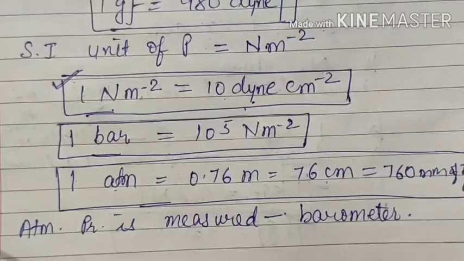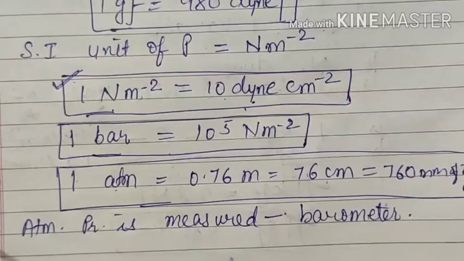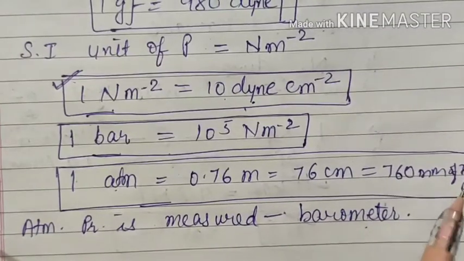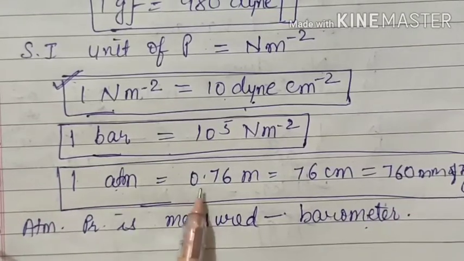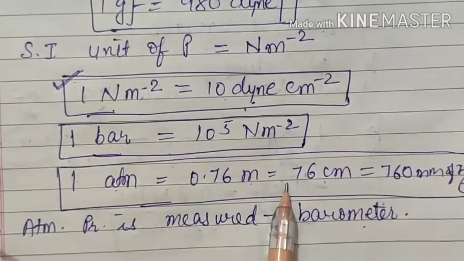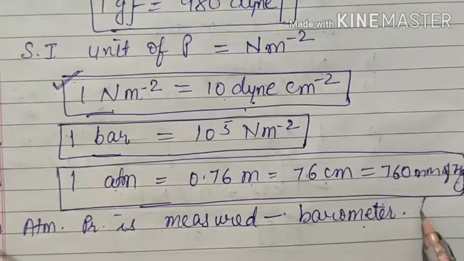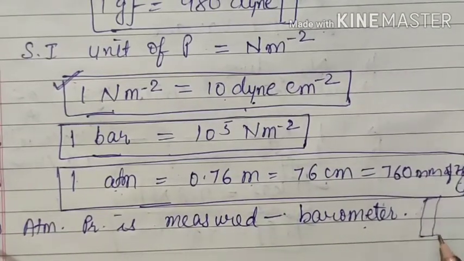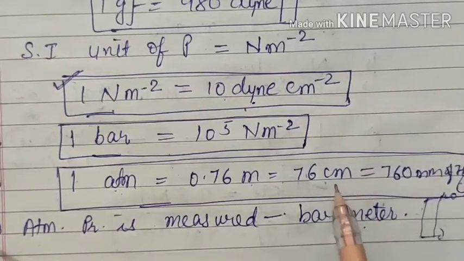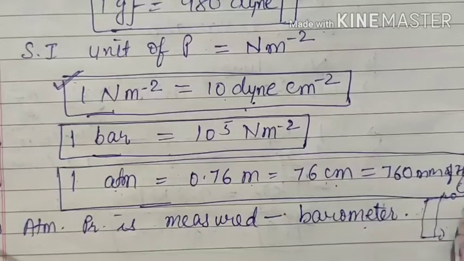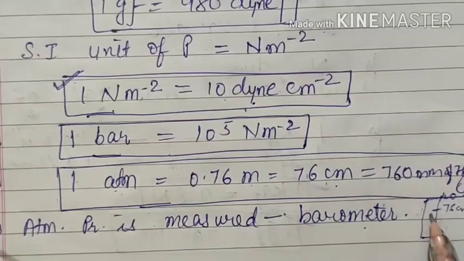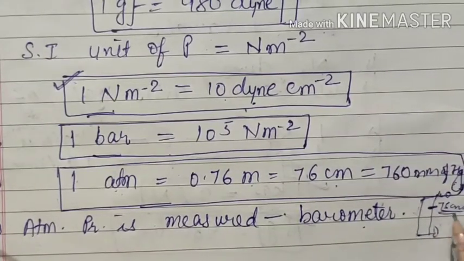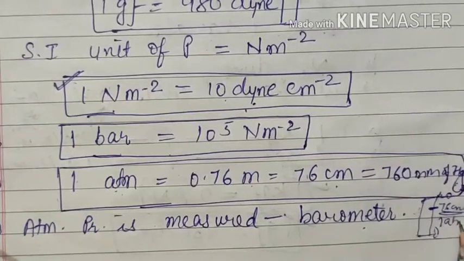But here this much is enough, that atmospheric pressure is measured by a barometer, and in the barometer we fill a liquid. That liquid is mercury. So 1 atmospheric pressure is equal to 0.76 meter of Hg. Hg means mercury. That means in your barometer, you can take the height in meter, centimeter or Hg. That is your wish. Suppose it is in centimeter, then when your barometer shows the reading 76 centimeter, that means it is 1 atmospheric pressure.